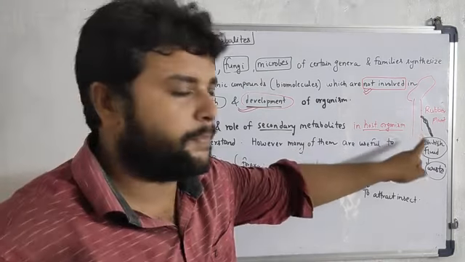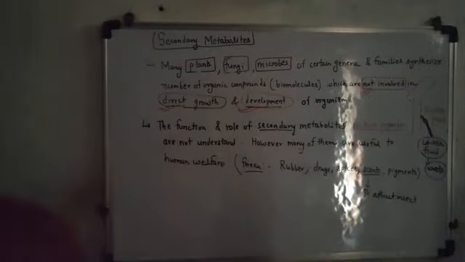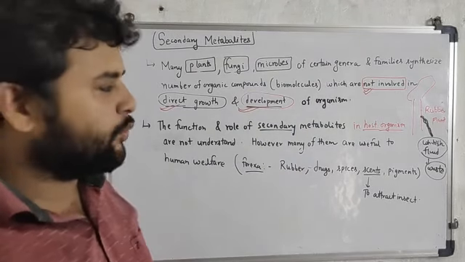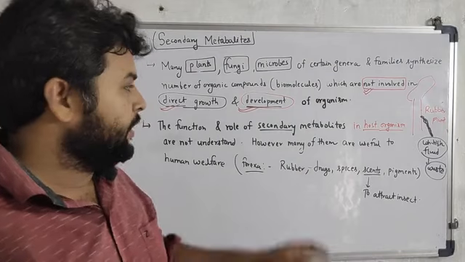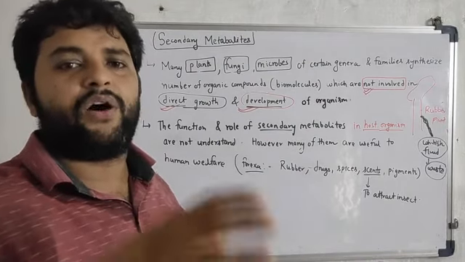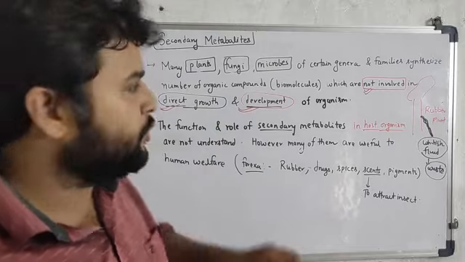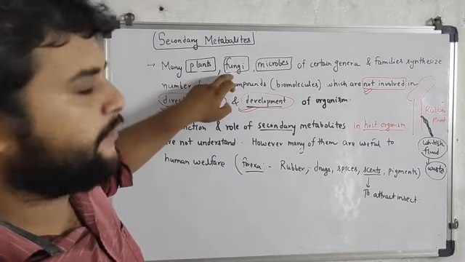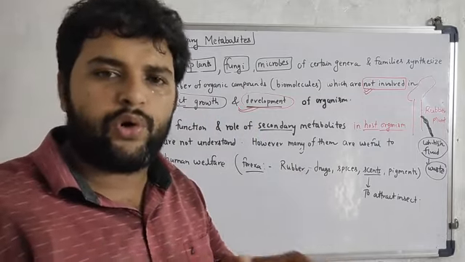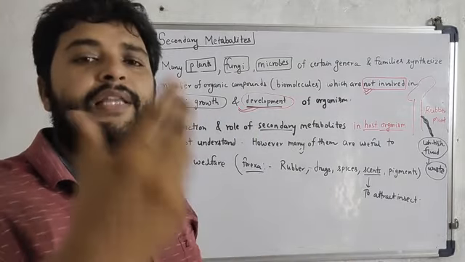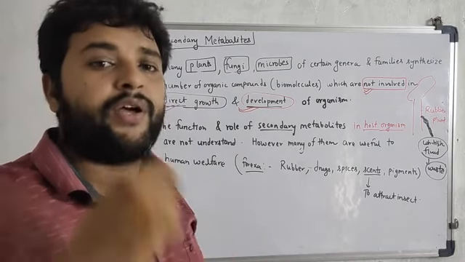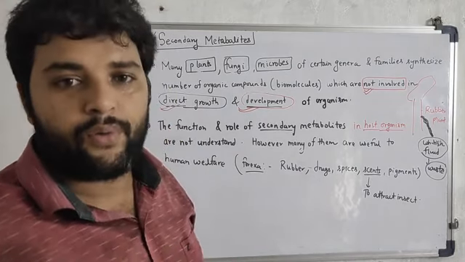For example, the rubber plant provides rubber. In the general sense, these secondary metabolites are basically waste produced by plants, fungi and microbes, because they have no role in their own body, but these secreted substances are really important for the welfare of humans.